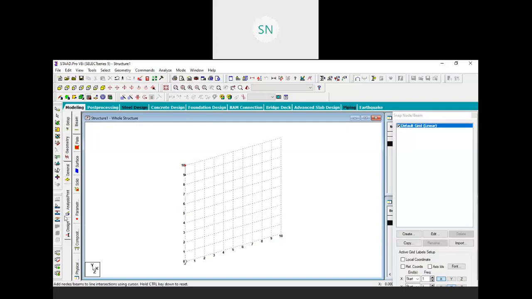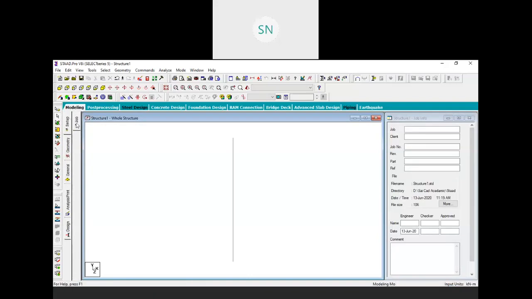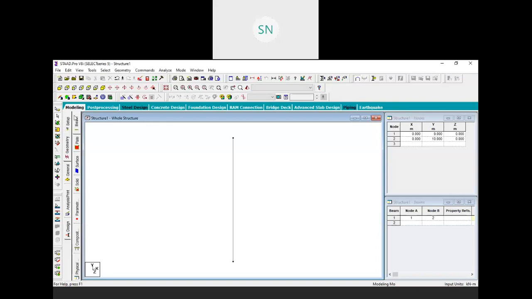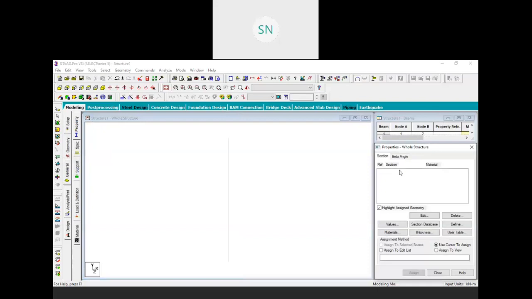Then this vertical bar is our ribbon, where we have tabs and panels. See, we have setup. Then the sub panel will be over here. Here we have job, and that will open on the right side, right? So in this way this software works. If you go to geometry, the sub options will be over here. Beam, then snap nodal beam will be here. Plate, then snap nodal plate will be here. Solid, then also the general property, so the property panel will open on the right side, right? So in this way this software works.